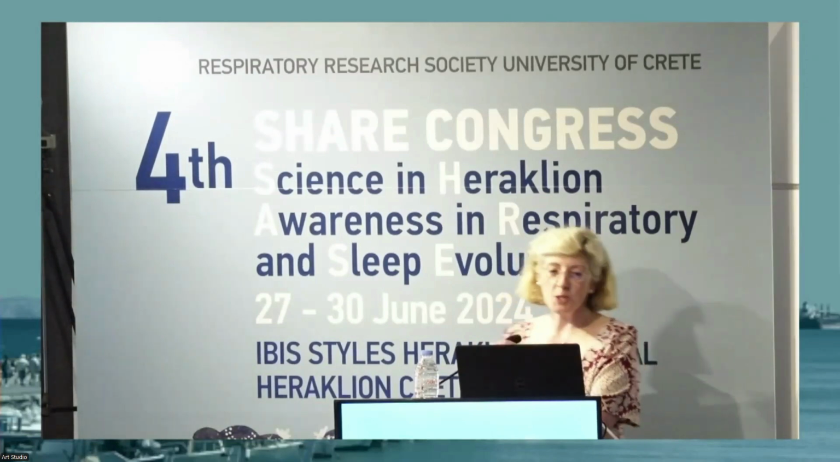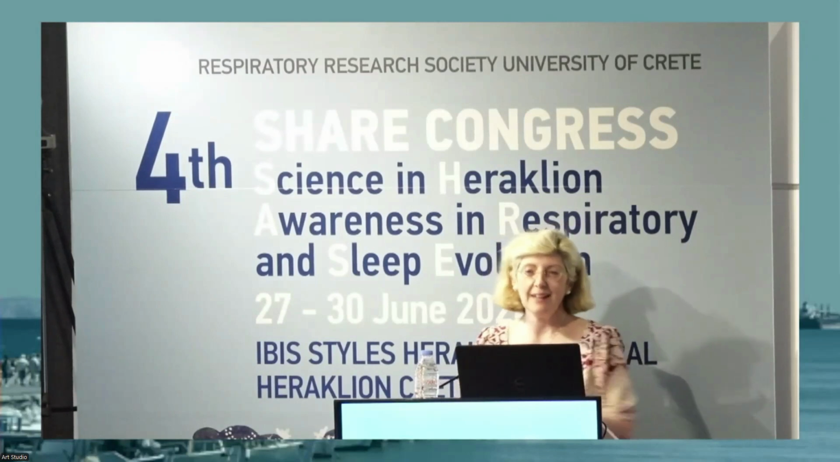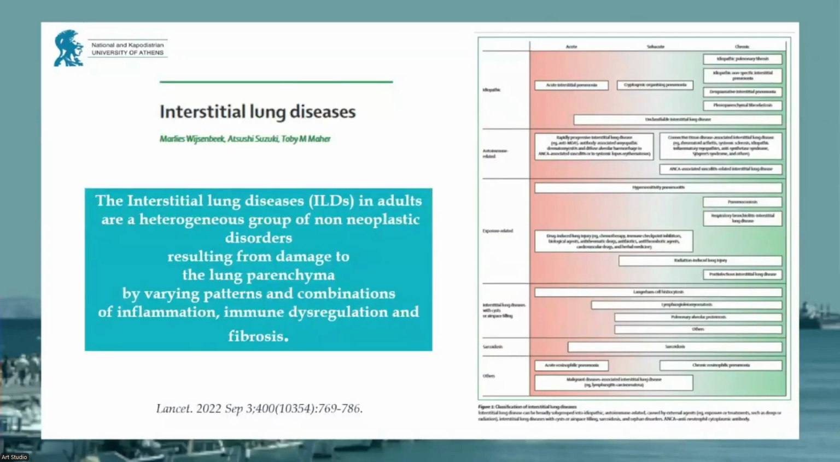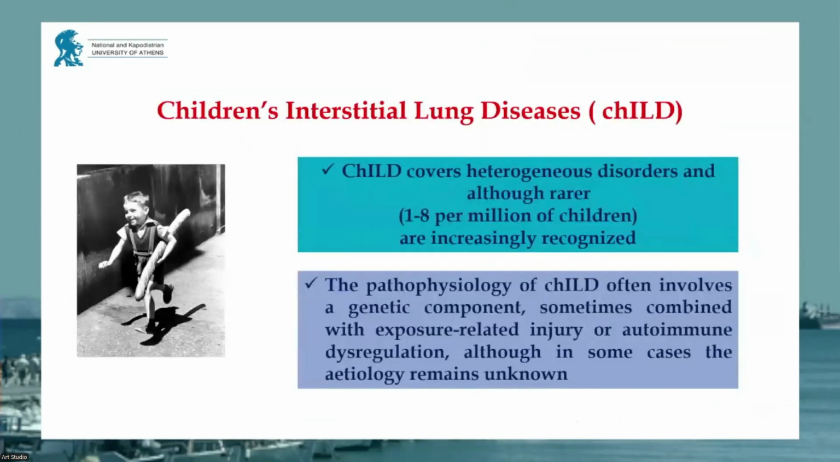We are adult pulmonologists, we're very familiar with interstitial lung disease in adults. We know that ILD in adults are a heterogeneous group of non-neoplastic disorders resulting from damage to the lung parenchyma by varying patterns and combinations of inflammation, immune dysregulation, and fibrosis. This is one of the most recent classifications. Because we do not have a lot of time, I will not focus on that. We are all familiar with the classification of adult ILD.